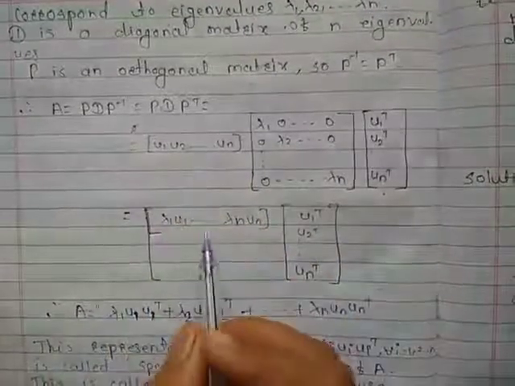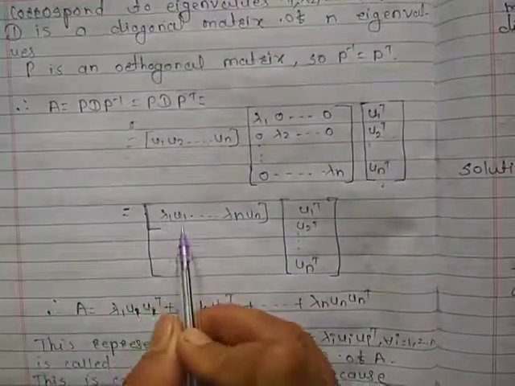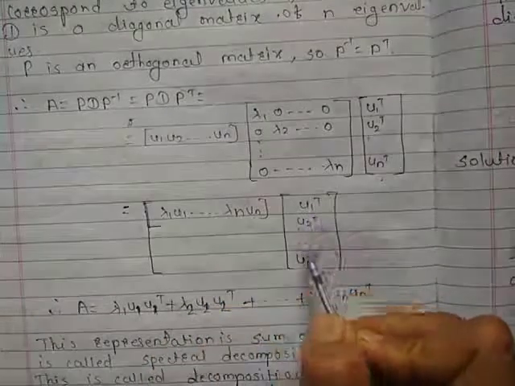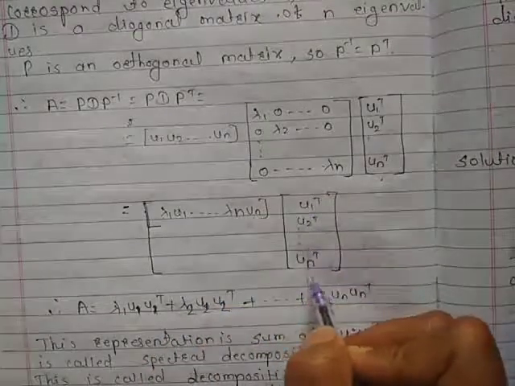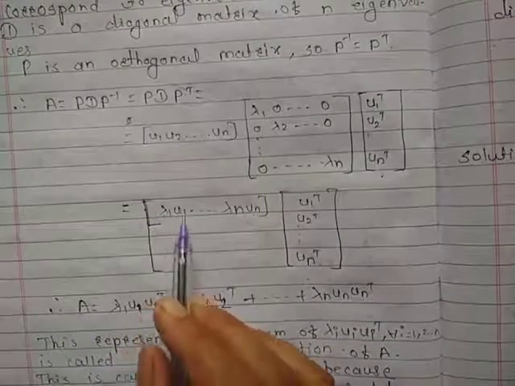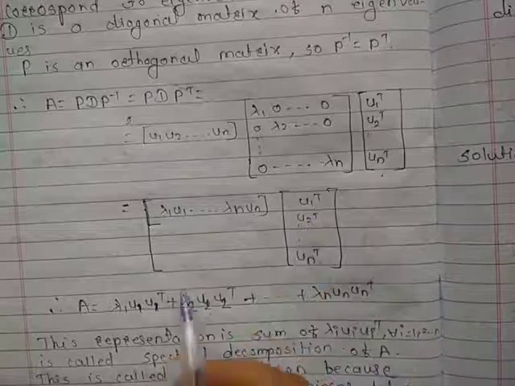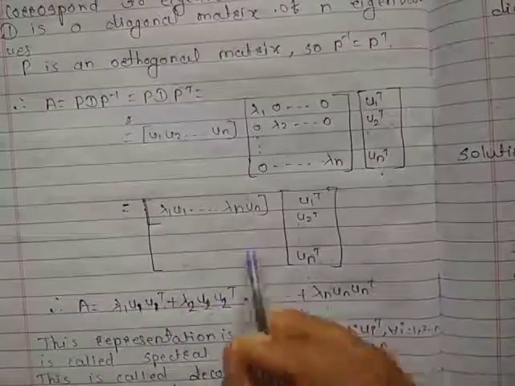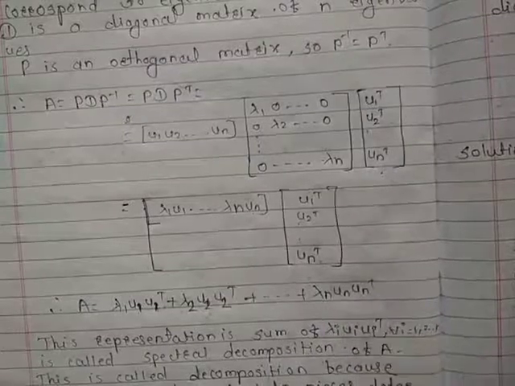Multiplication of the first two matrices gives the matrix lambda 1 u1, and so on up to lambda n un, times the matrix u1 transpose, u2 transpose, and so on up to un transpose. Therefore, we get A equals lambda 1 u1 u1 transpose plus lambda 2 u2 u2 transpose plus, and so on, lambda n un un transpose.